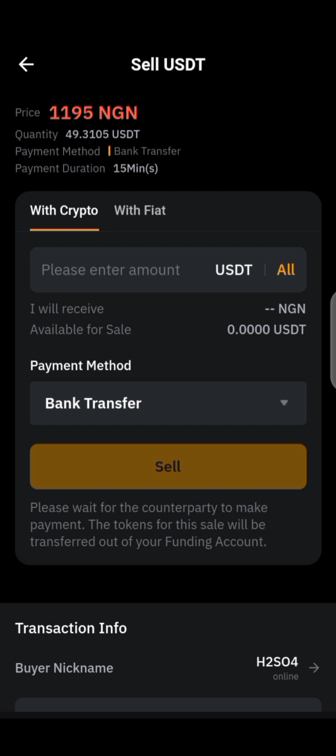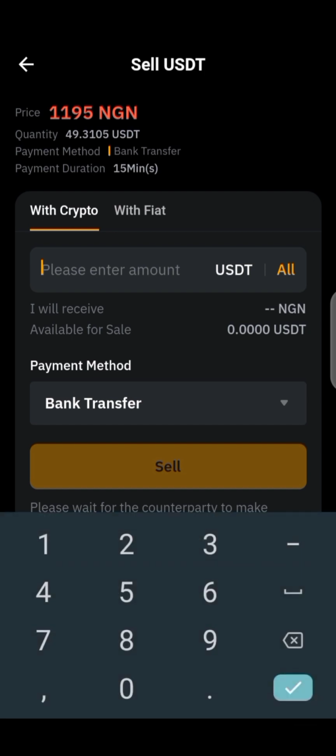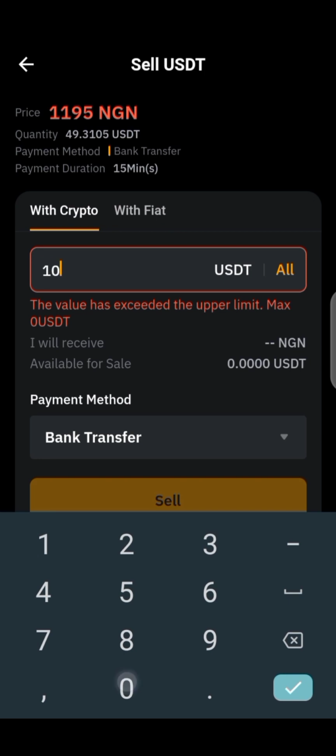But I will take you to my calculator and we are going to do this calculation manually and see the potential profit you will be making if you use the technique I'm showing you. Let me insert 100 USDT. Can you see it's not showing anything up here because I don't have up to that amount in this wallet? So let me go and do this manually.